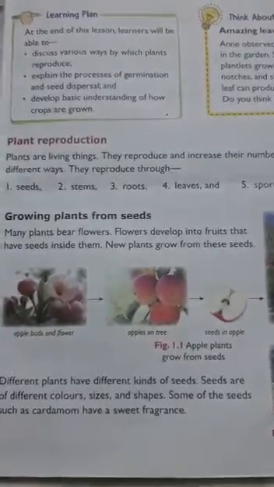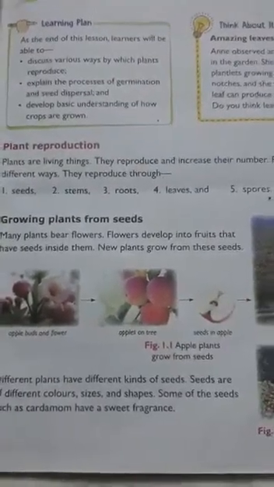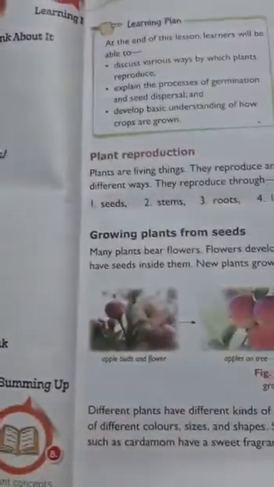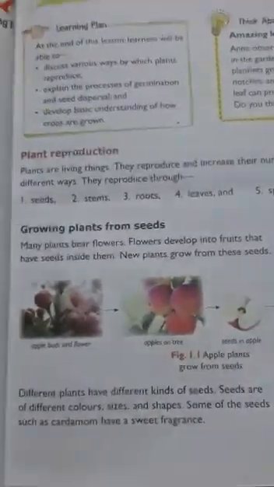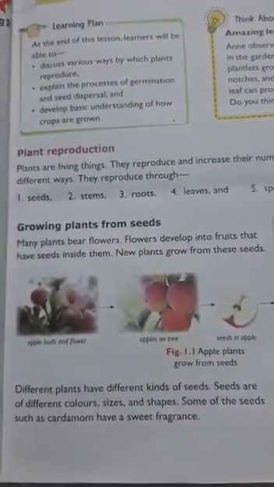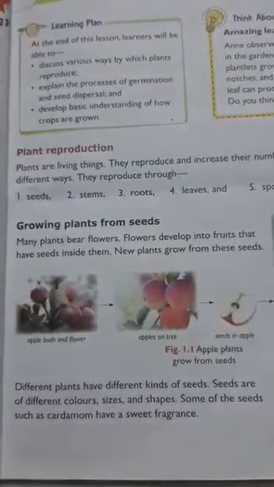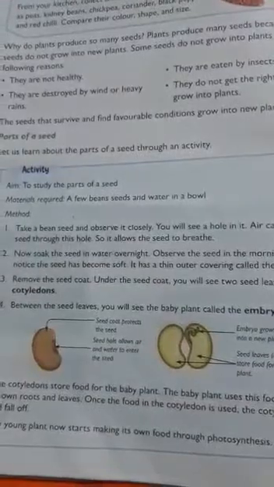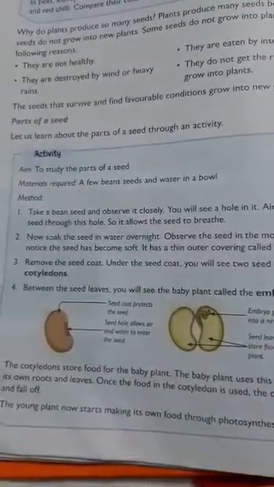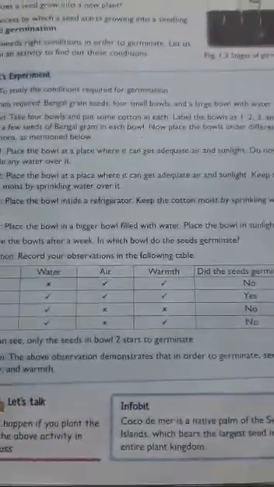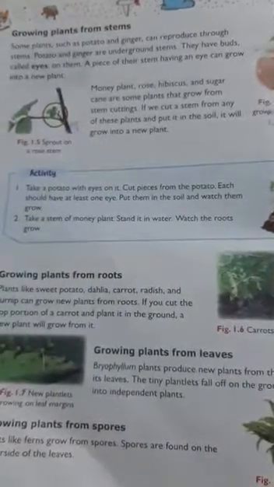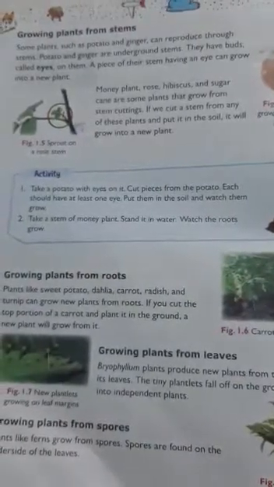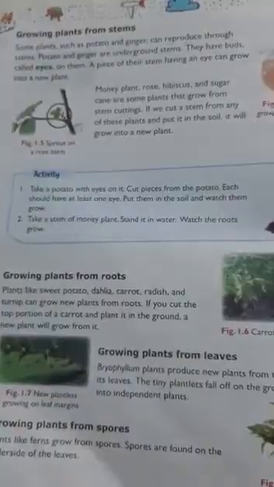So plants reproduce through seeds, stems, leaves, yes or no, and spores. We have seen how plants grow from seeds, and we have seen the parts of a seed. We did the activity on seed germination. So children, in today's class we'll learn how plants grow from stems.